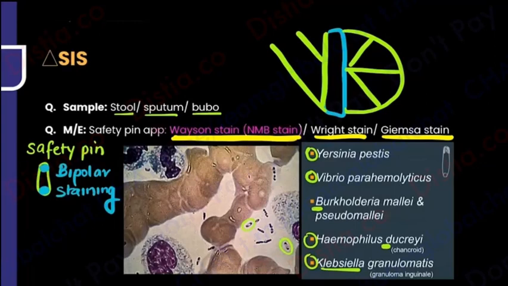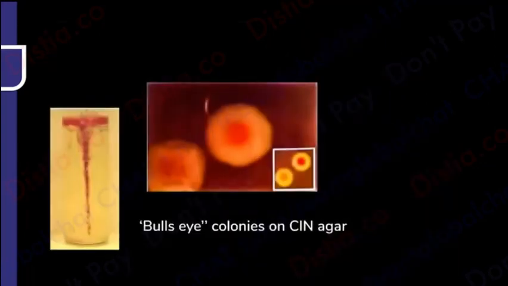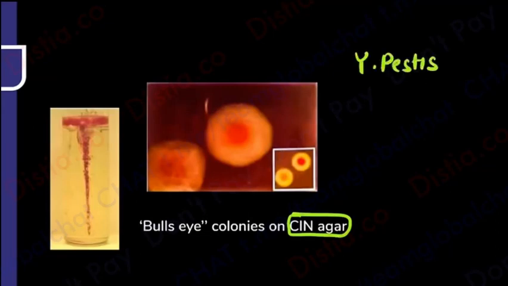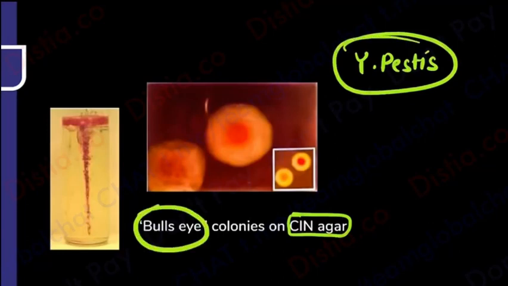What else? What are you going to use for the culture? So let me show you two pictures. Firstly, you can see that there is something known as the CIN agar. And it's a long name. Please don't get into it. Don't even Google it. It's so confusing, so lengthy. You don't have to know. For Yersinia pestis, you have the CIN agar, and that is going to show you the very famous bullseye colonies. You can see the bullseye beautifully over here.